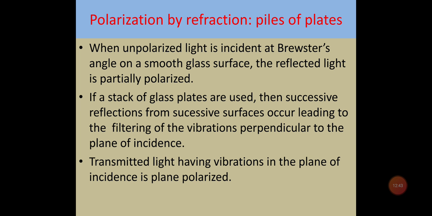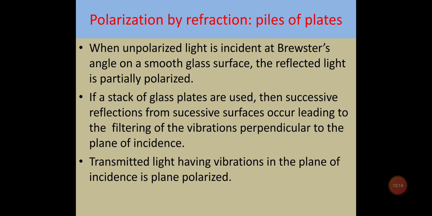But when the angle of incidence becomes equal to IP, the angle of polarization, then the reflected light is completely plane polarized, having vibrations perpendicular to the plane of incidence, which we have shown with the red dots in the previous figure. And the transmitted light on the other side is never completely plane polarized, because it contains vibrations in the plane of the paper as well as perpendicular to the plane of the paper.